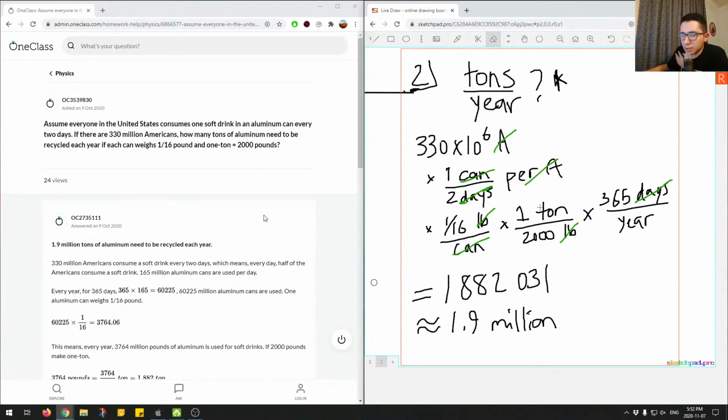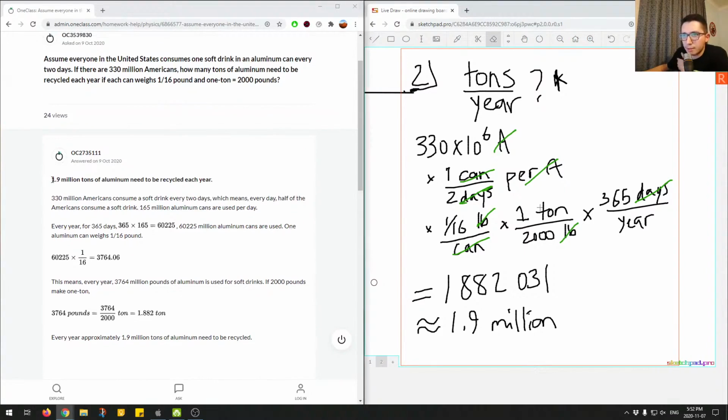Okay, so let's go through the junior tutor's answer and verify. So 1.9 million is what they end up with, so it's the correct answer. Let's go through this so we can see how the process goes. 330 million Americans consume a soft drink every 2 days, which means every day half the Americans consume a soft drink. There's another way to think about it. You're doing the same thing, just converting the numbers. So they start off with 330 divided by 2 and get 165. That's our first step right here.